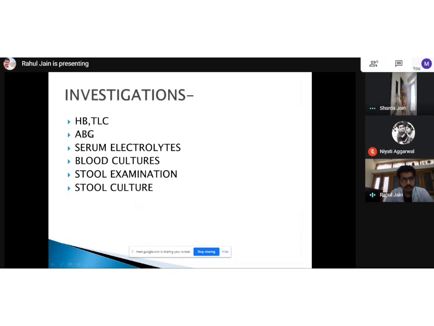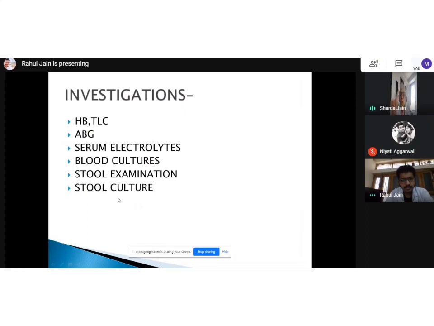Then next is ABG. If it's severe dehydration, we need to see whether the patient has gone into metabolic acidosis. Vomiting will cause metabolic alkalosis, but diarrhea will cause acidosis. Even kidney problems can cause metabolic acidosis. So I need to see the current state of the patient's blood gas and pH levels to make sure I give the correct therapy. Very important.